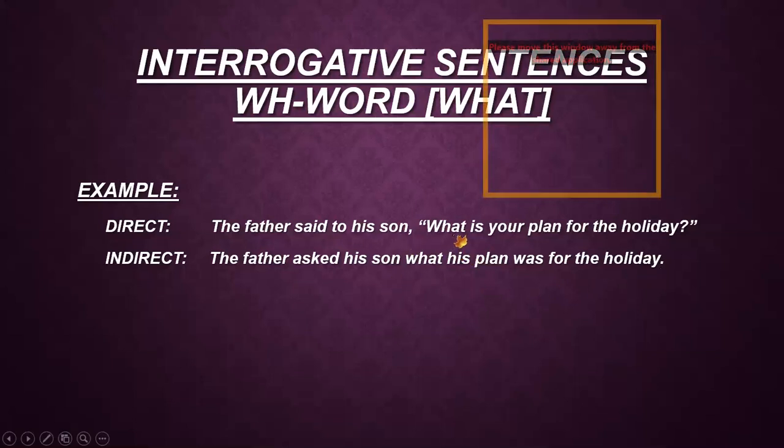Okay, so here after what, I just directly come to the subject. Here the subject is your, which depends on the object. So his son is a male person, so I write his. And plan is also with the object. Your plan is the object, so it becomes his plan. And is, because it is present tense, is converted into past tense, was. For the holiday is the remaining part of the sentence, so it remains the same, and it will end in a full stop. Now the sentence becomes: the father asked his son what his plan was for the holiday.